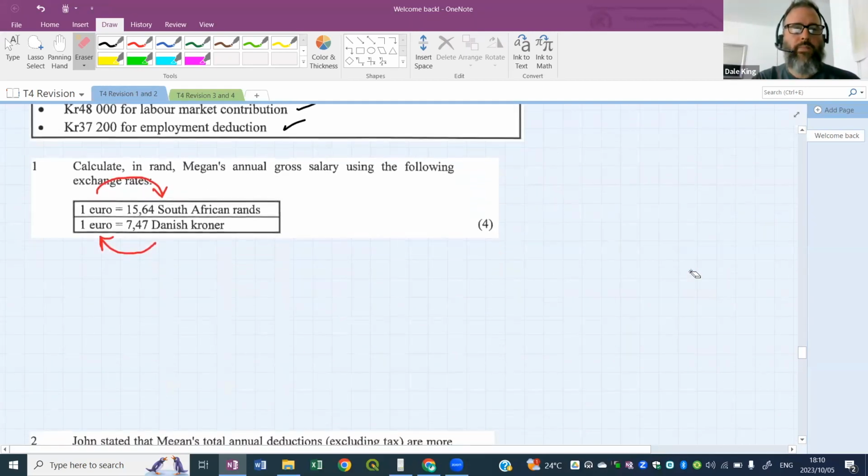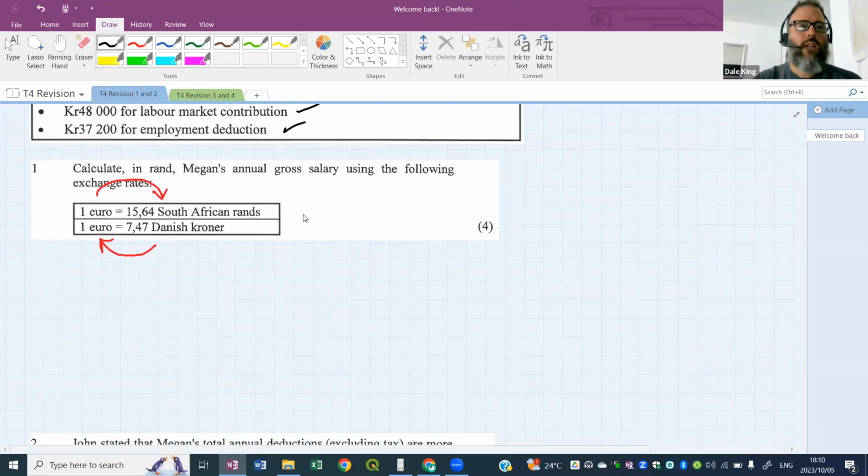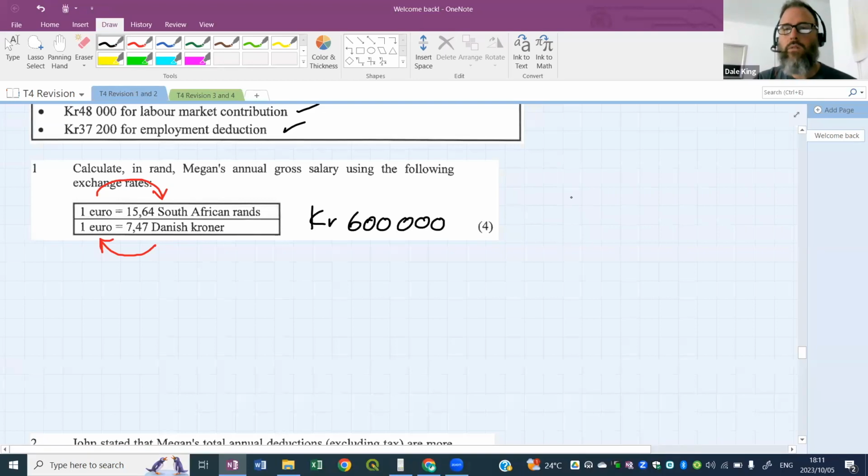It shouldn't take long. I'll write it here. She has 600,000 krona, and she needs to go to rands. Off you go. Pens, book, calculator, use those tools and find out how many rands she has if she has 600,000 krona.